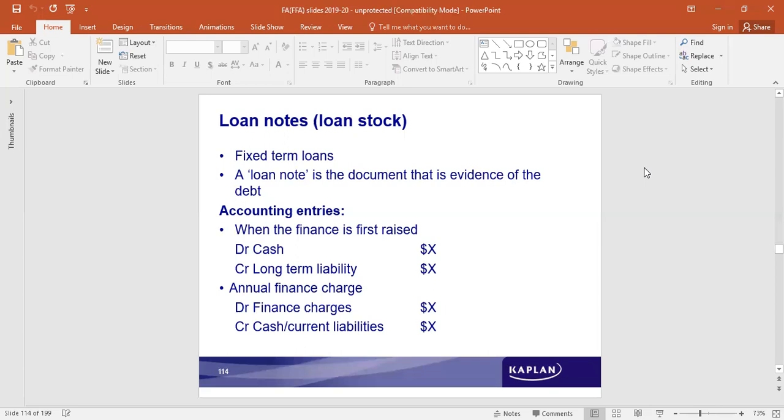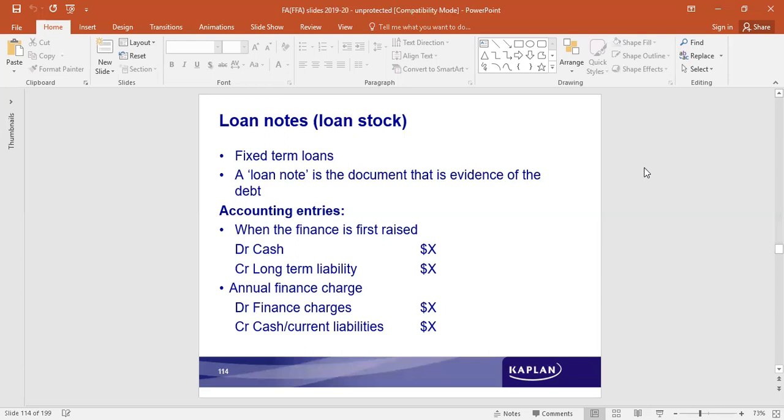What's the journal entry? Cash comes in, and long-term liability. The name of that long-term liability could be bank loan, or a loan raised from a financial institution. Sometimes the company also issues bonds in the form of bond capital, or what we very commonly know as debentures. A debenture is also one type of bond. So that would be written.